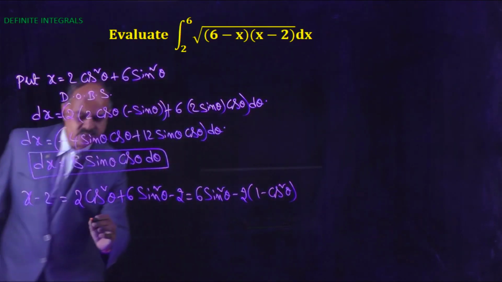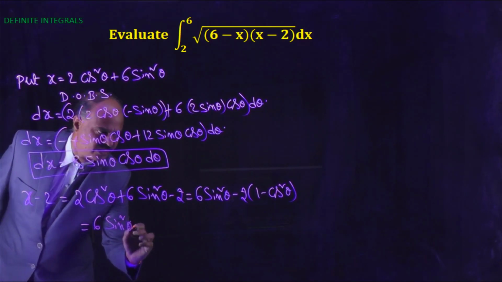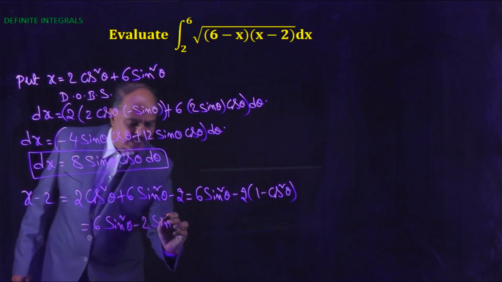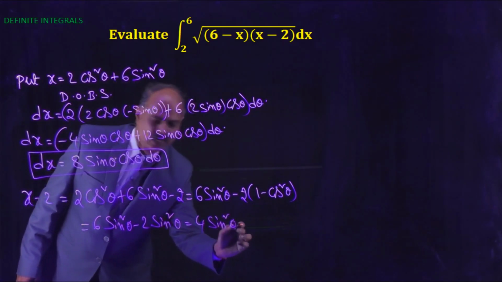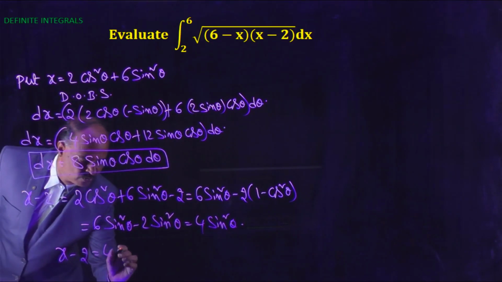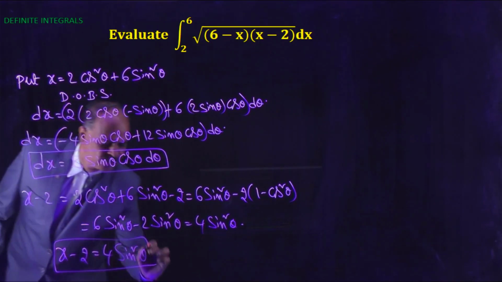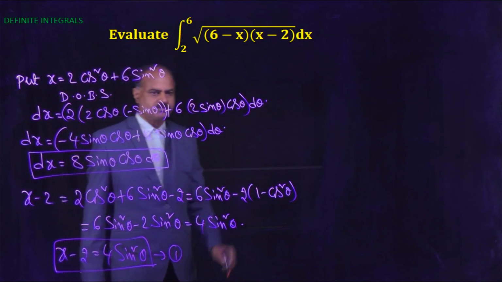Here 1 minus cos square theta is sin square theta, so that equals 4 sin square theta. So x minus 2 equal to 4 sin square theta. This is equation number 1.